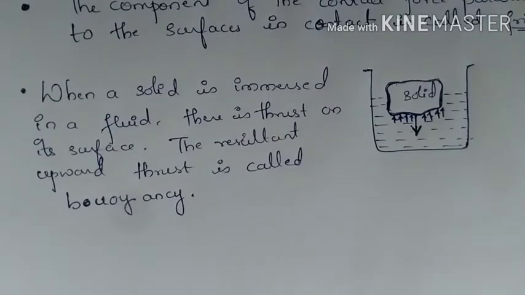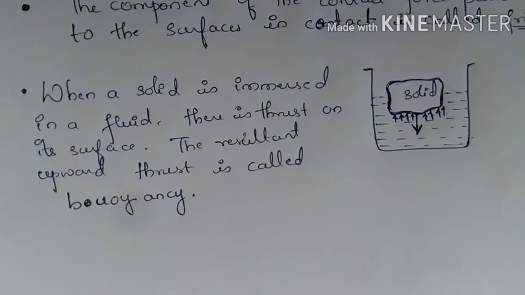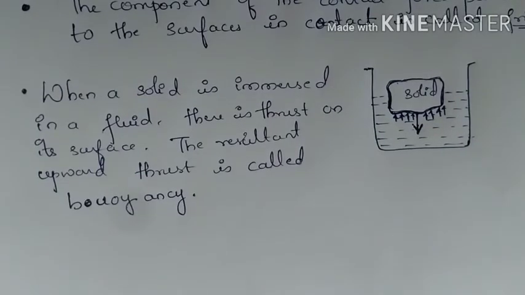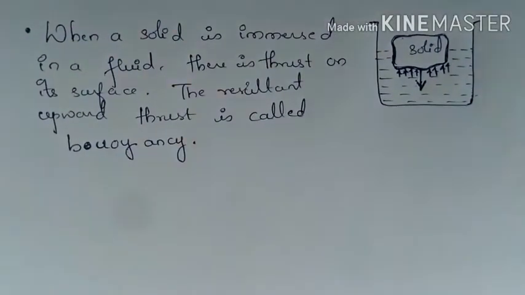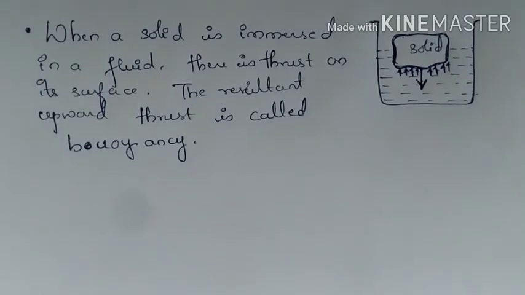So there is also viscous force and air resistance. Viscous force you will encounter in fluids or liquids. Air resistance is again a resistance which is given by the air for the motion of the body. So these are the examples of contact forces between solids and fluids.